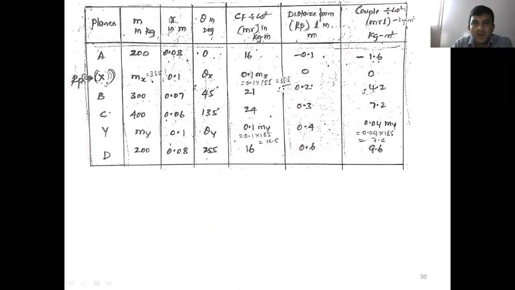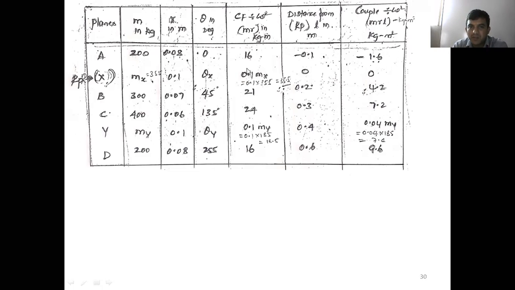The centrifugal force by omega square. Now we get two unknowns again in this column, 0.1 mx and 0.1 my. Next, distance from the reference plane. Now you go for the couple column here. In this column you can see only one unknown is there, that is 0.04 times my. Now which polygon will we go for drawing first?